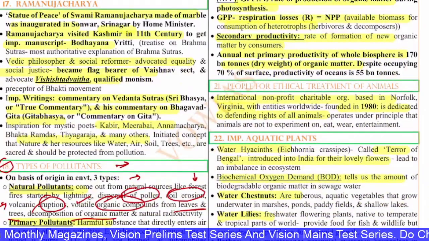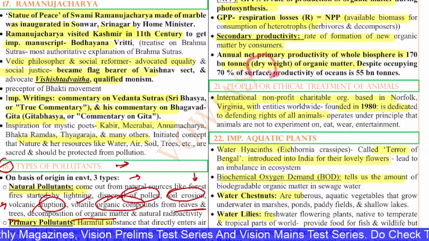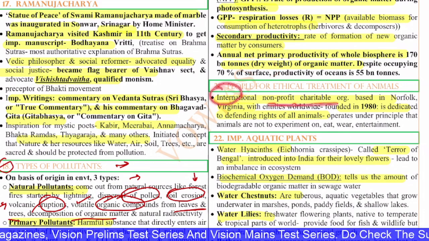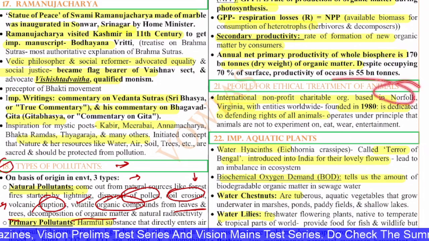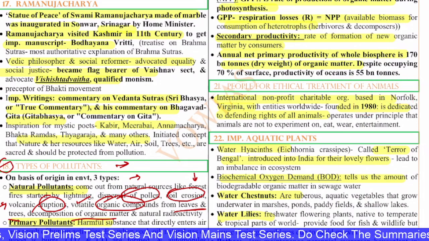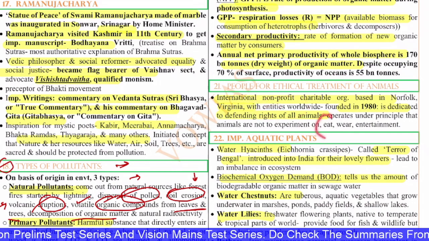Next, the 21st question is with regard to People for the Ethical Treatment of Animals, PETA. This is an international non-profit charitable organization based out of Norfolk, Virginia, and it was founded in 1980. It is dedicated to defending the rights of animals and operates under the principle that animals are not to be experimented on, eaten, worn, or used for entertainment.